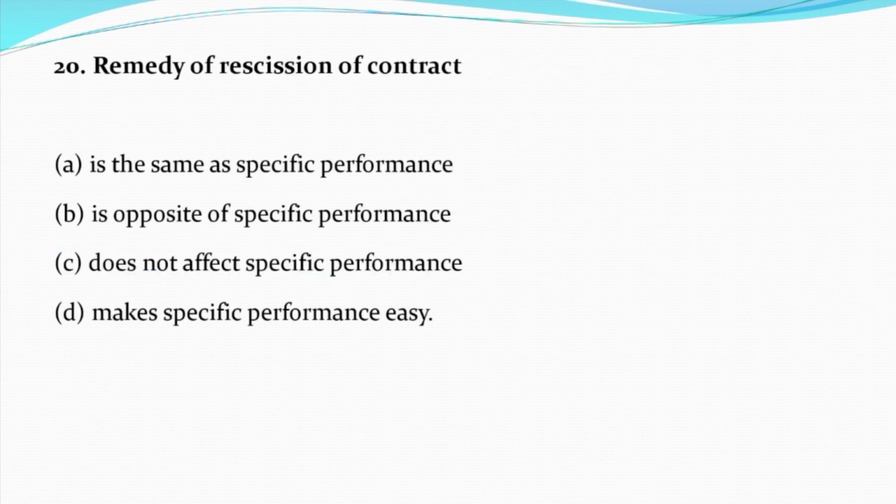Now question number 20. Remedy of rescission of contract. Option A is the same as specific performance. Option B is opposite of specific performance. Option C does not affect specific performance. Option D makes specific performance easy. And the correct answer is option B, that is opposite to specific performance.